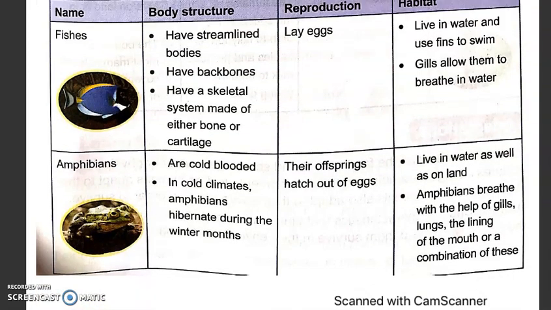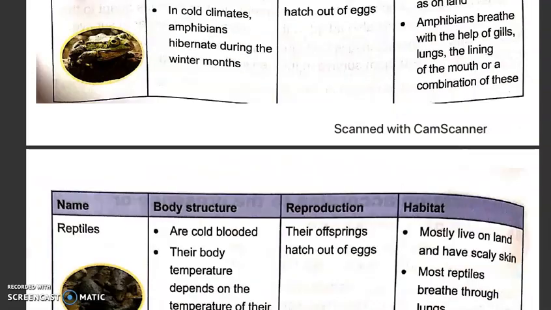Amphibians, they are cold-blooded. Amphibians hibernate during the winter months. Their offsprings hatch out of eggs. They live in water as well as on land. Amphibians breathe with the help of gills, lungs, the lining of the mouth, or a combination of these.